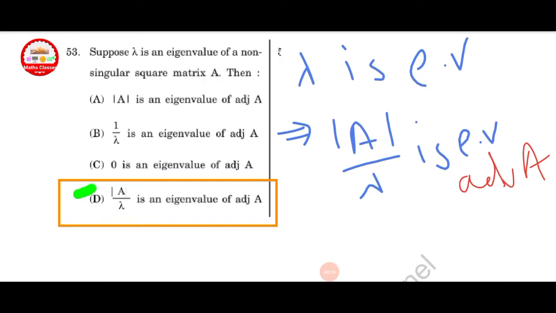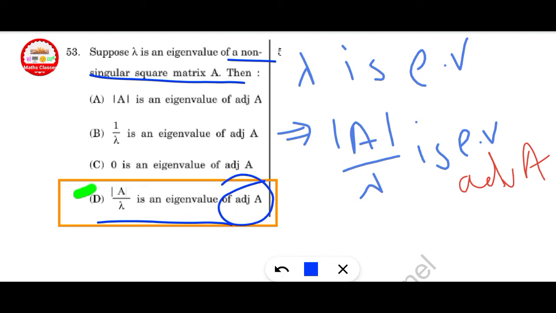Suppose lambda is an eigenvalue of non-singular square matrix A, then this is the direct result. Lambda is an eigenvalue of A, then determinant of A upon lambda is an eigenvalue of adjoint of A.